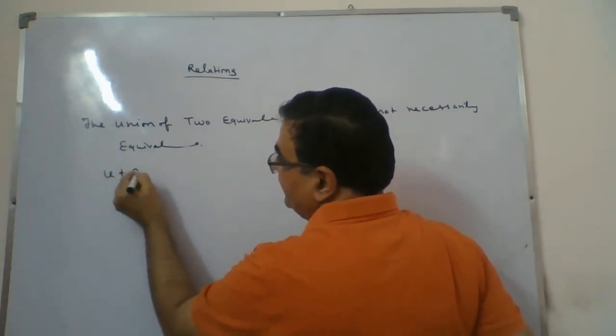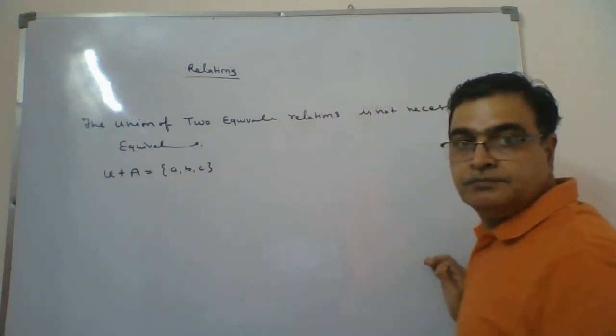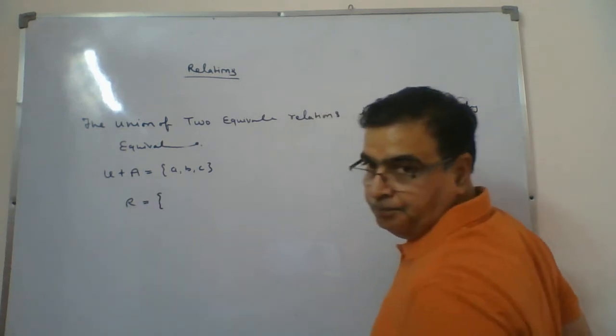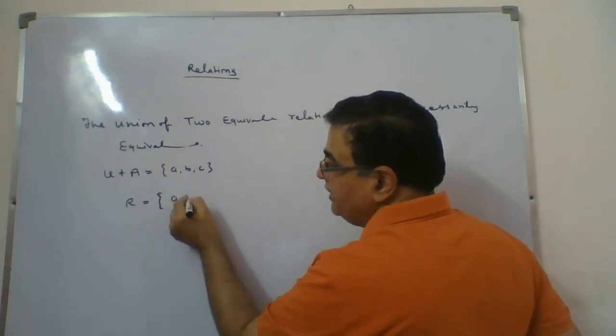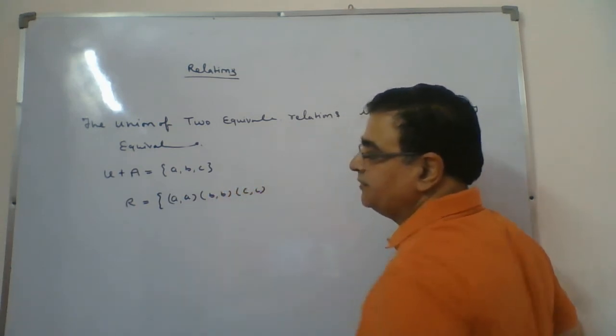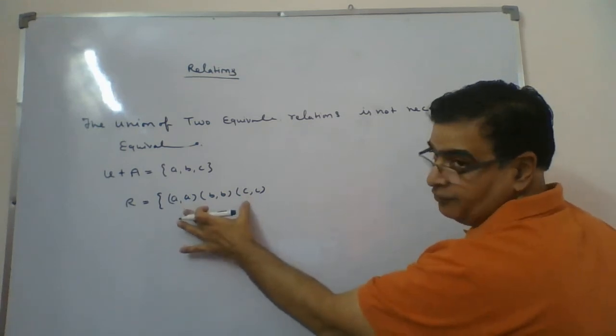Let set A have three elements A, B, C, and R is a relation which has A, which has B, which has C. If it is there, it is reflexive.